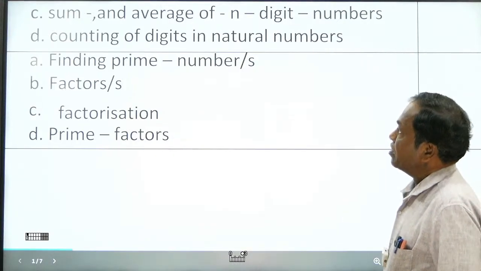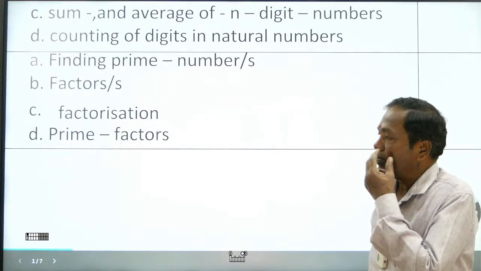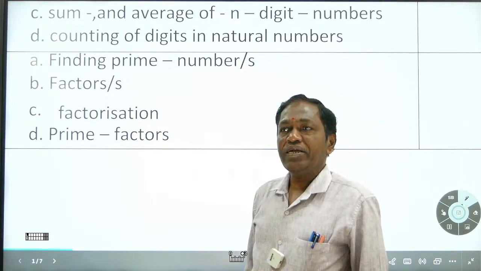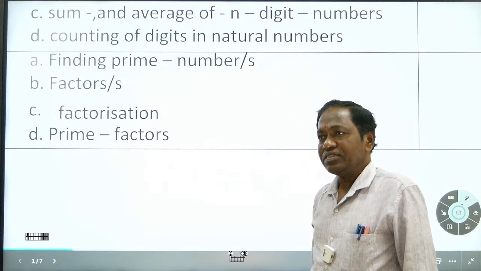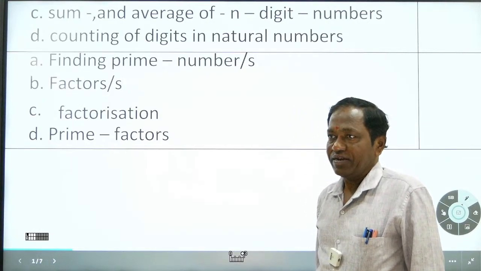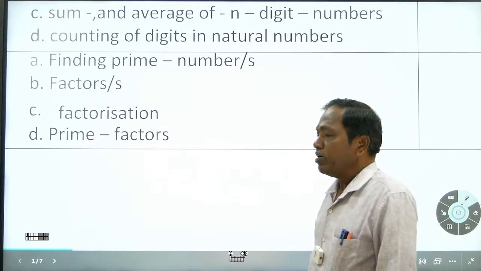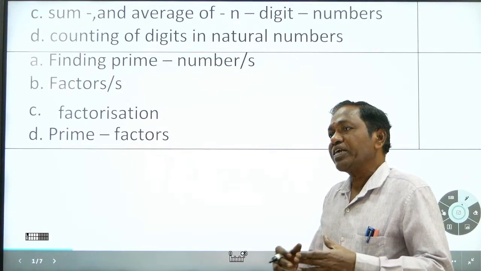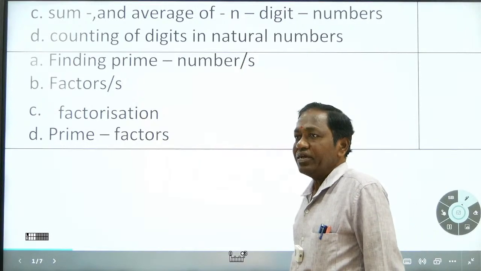Now you can see finding prime numbers. What is the definition of prime numbers? A number which can be divisible by two distinct factors, that is by itself and one. So the reason one cannot be a prime number: one can be divisible by itself and one, but those two factors are the same. They are not distinct factors. So one cannot be a prime number.